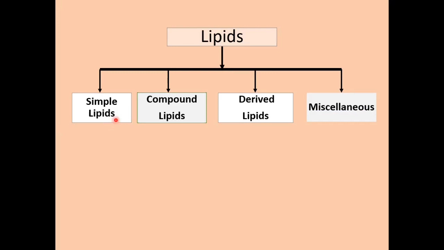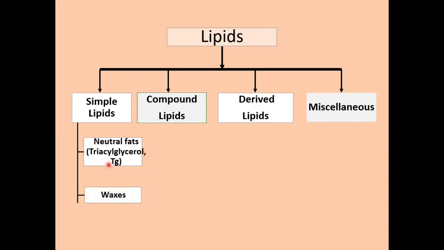Simple lipids are esters of fatty acids with various alcohols. Depending on the types of alcohol, they are subclassified as neutral fats, also known as triacylglycerol or triglycerides, and wax.